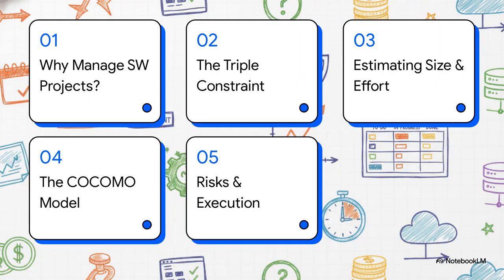Number 1, why manage software projects? Number 2, the triple constraint triangle. 3, estimating size and effort. 4, the COCOMO model explained. And finally, number 5, communication, risks, and execution.